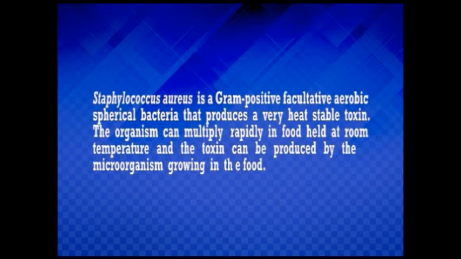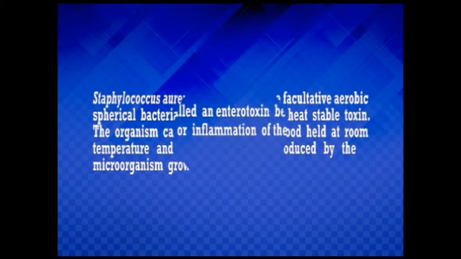Staphylococcus aureus is a gram-positive, facultative aerobic, spherical bacterium that produces a very heat-stable toxin. This organism can multiply rapidly in food held at room temperature, and the toxin can be produced by the microorganism growing in the food.